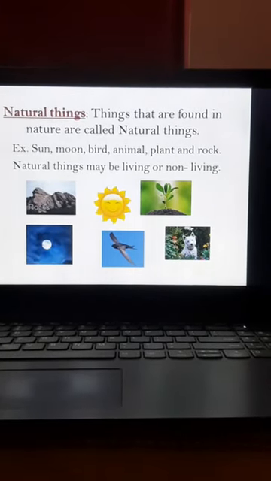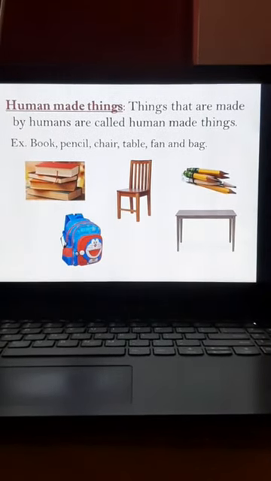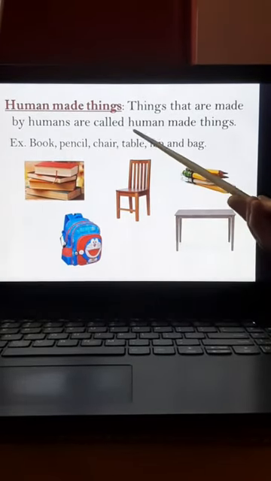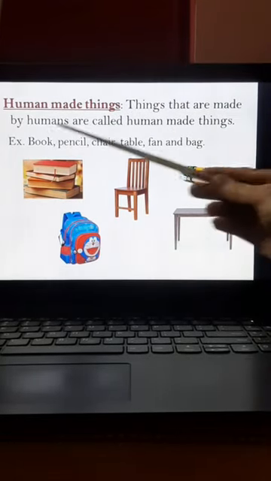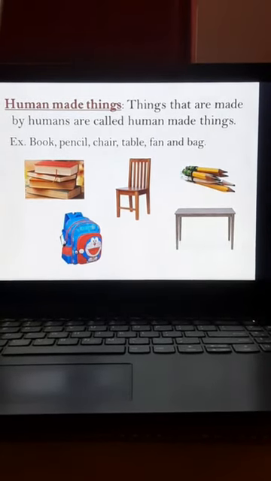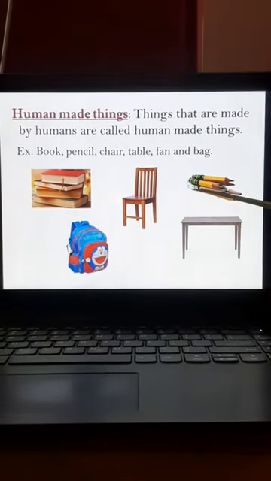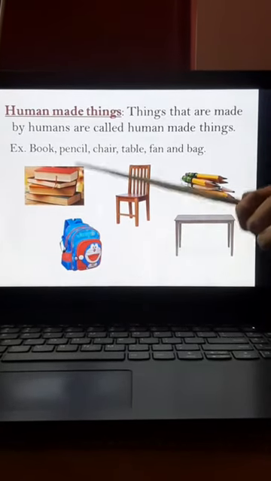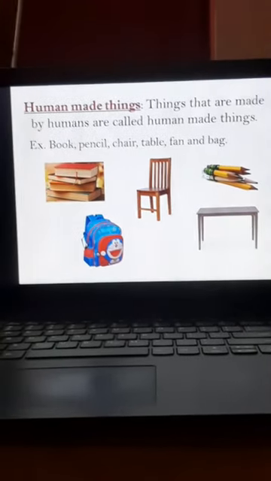Next, let's talk about human made things. What are human made things now? Things that are made by humans are called human made things. I repeat again, things that are made by humans are called human made things. Okay, example: book, chair, pencil, tables, bags, fans, etc. So these are the things which are made by humans.